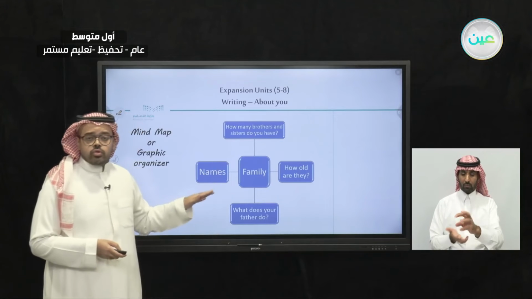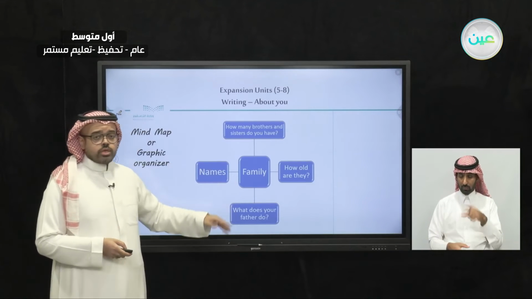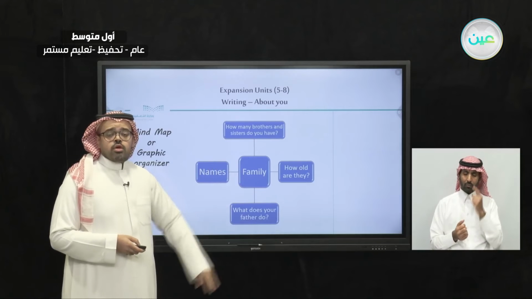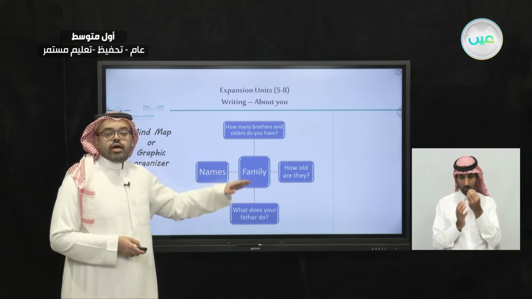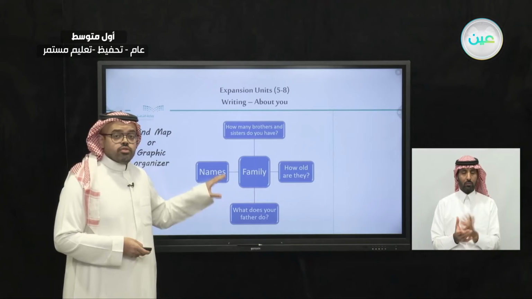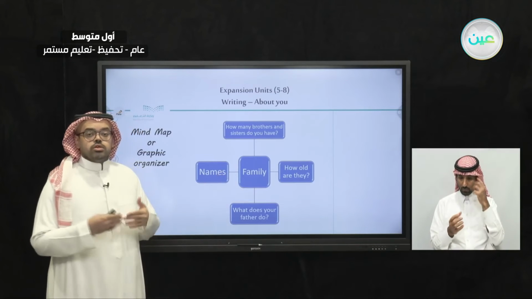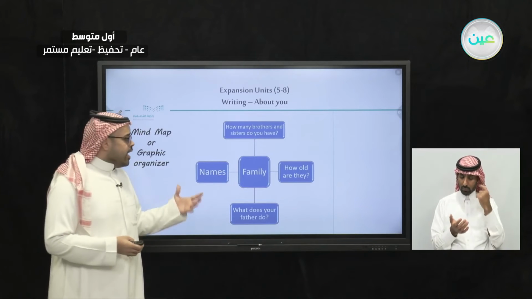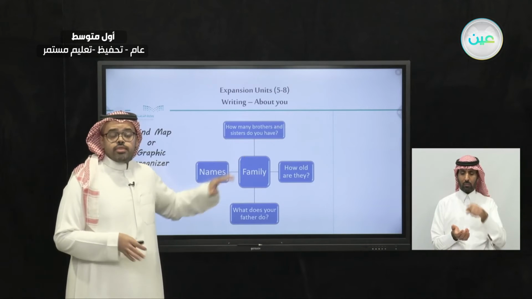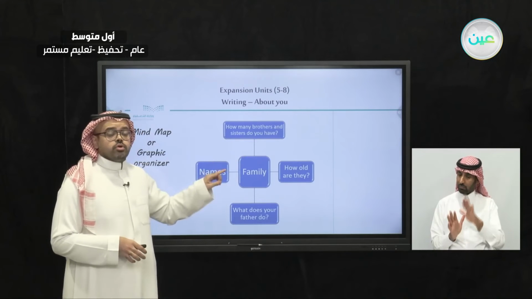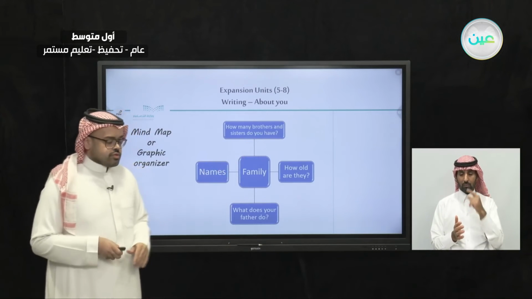And you can do the same with the other information. You can do this with subjects, with films, with food, and all the other information. So this mind map is very important in order to write an email. And you can use 2 questions or 3 or 1 of them. That is okay. But these are important questions you need to consider.